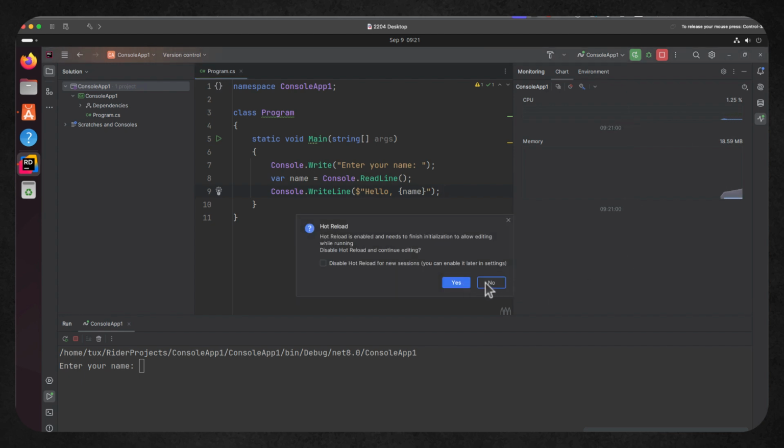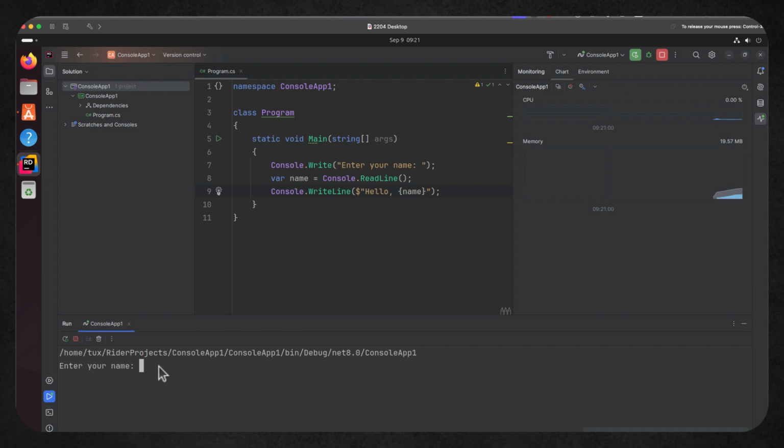I don't need my hot reload. So now we're prompting for our name. I can put in Fred and we get hello Fred. So I know, all very simple, but it's just introducing to you the product Rider from JetBrains and then seeing how that can be an advantage to us because Rider includes the ReSharper, the code refactoring tool that is popular.